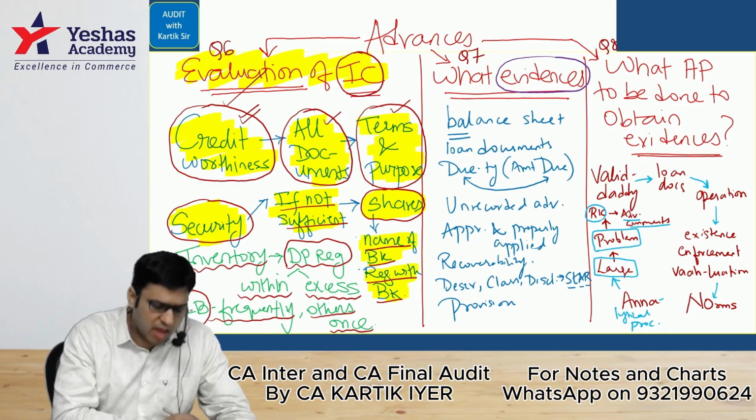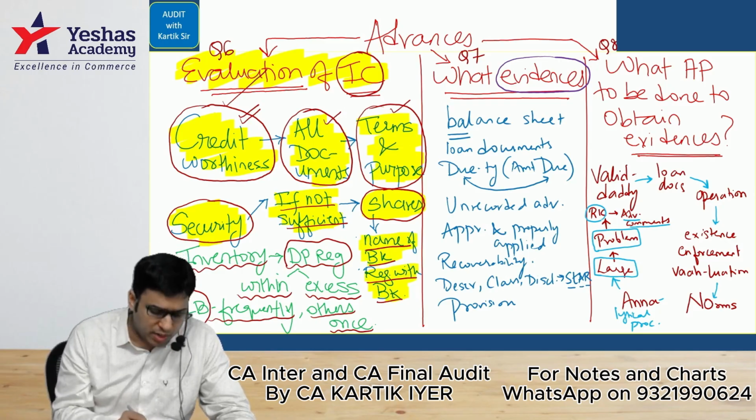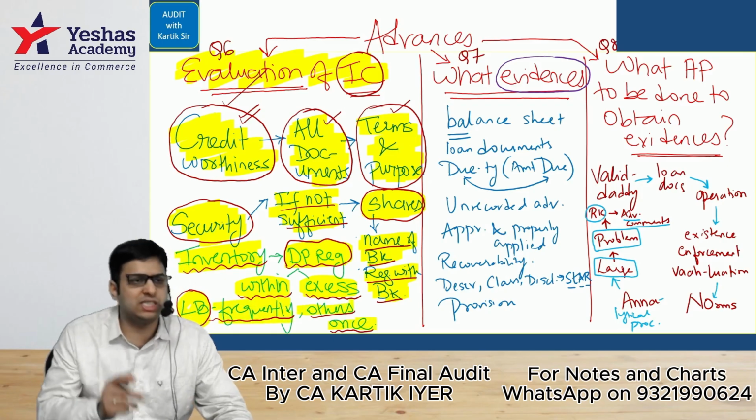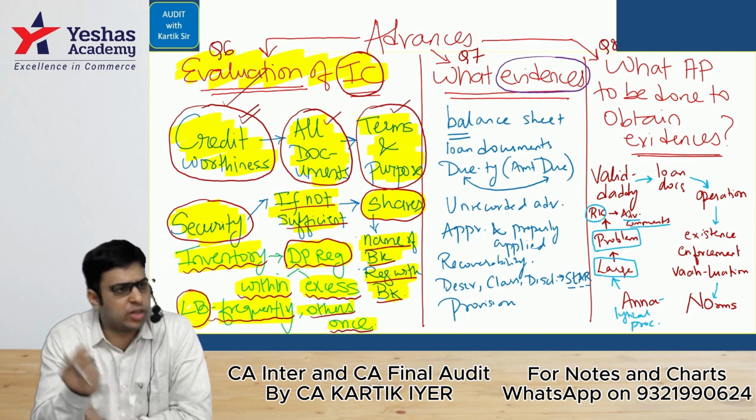If a businessman comes for a loan, the bank will normally take goods, that is inventory, as security. Entry should be made in the drawing power register. It should be within the limit. It should not be in excess of the limit. For large borrowings, we will check more frequently, and for others, the checking should be done by the bank at least once a year. Okay, this is the flow that we did.